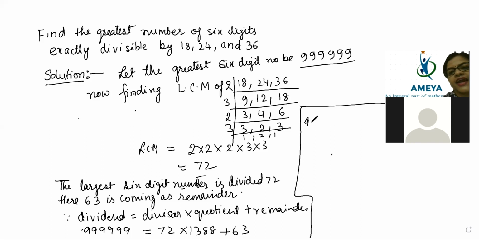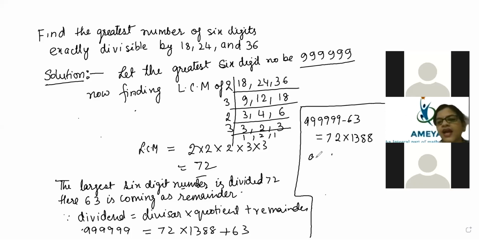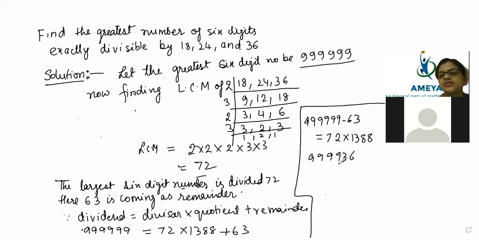So that is 999999 minus 63, which will become equal to 72 into 1388. Okay, so it is coming 999936. That means it will be equal to 72 into 1388.